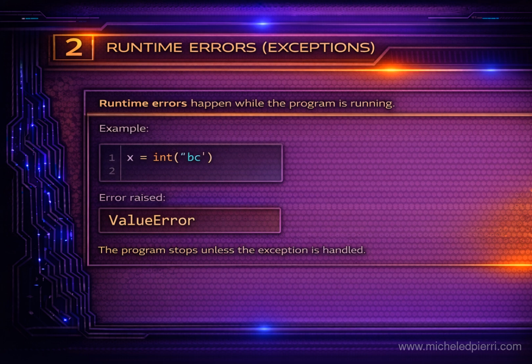In the example, the code tries to convert a string into an integer. That works only if the string actually represents a number, like 42. But here the content isn't numeric, so Python raises a ValueError. Basically, I understand what you asked, but this value can't be converted. And unless you handle that exception, the script ends immediately. This is a perfect preview of why we'll use try and except so the program can respond instead of crashing.